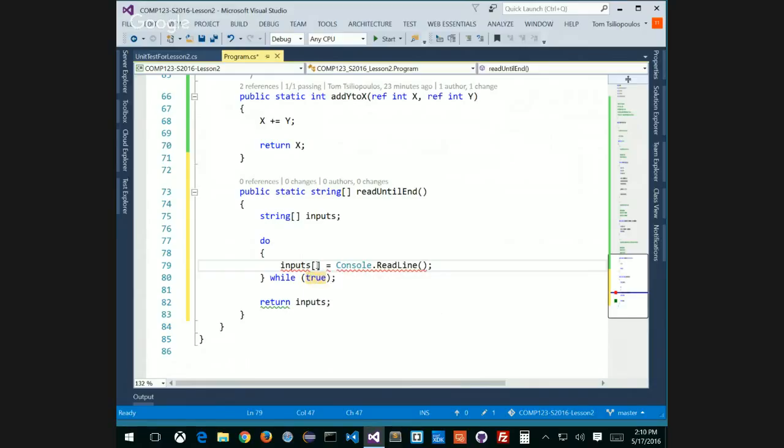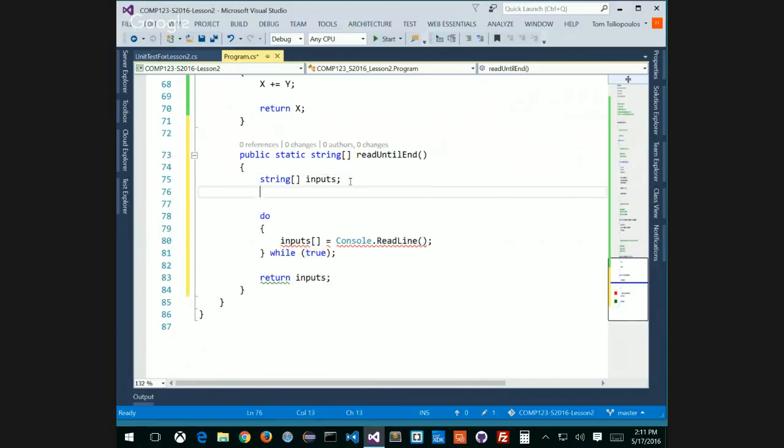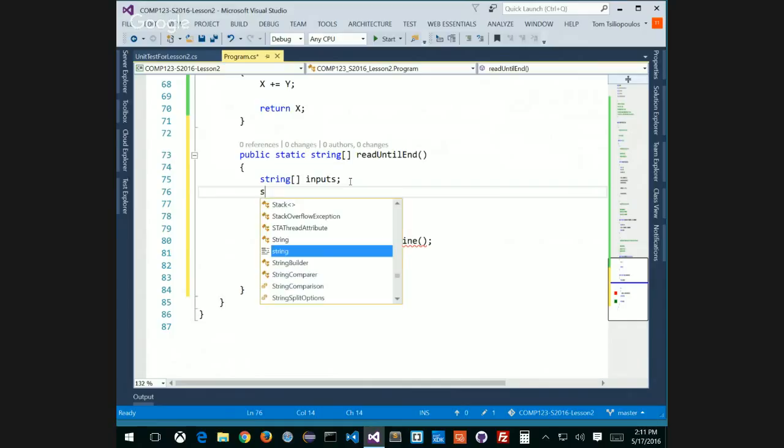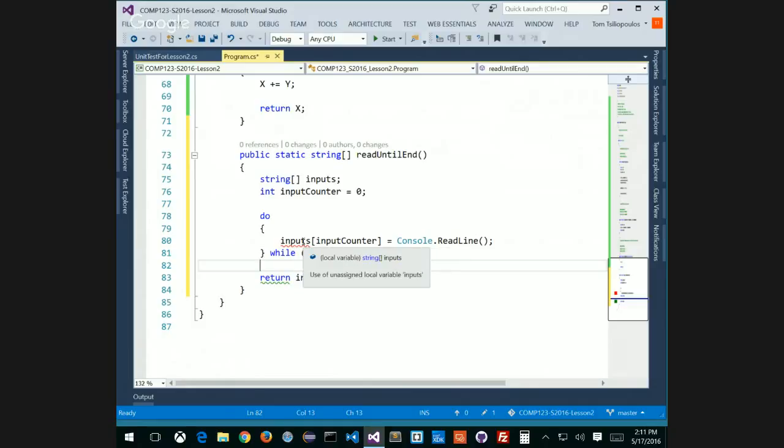Well, how come I can't do this? Because what's missing here in my array is some kind of index. I need to have some kind of index counter. So we're going to call it an integer, input counter, and assign it to 0 starting off. Then in here, we put our input counter. This is where people go crazy. So inputs, input counter, and it says use of unassigned local variable inputs.